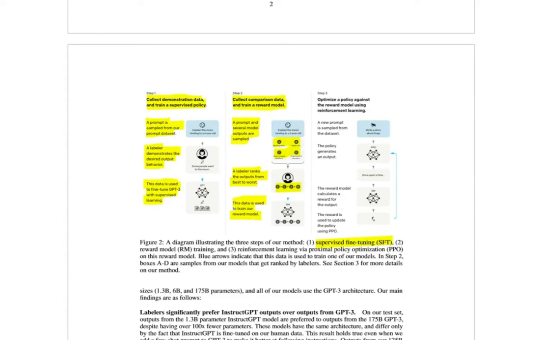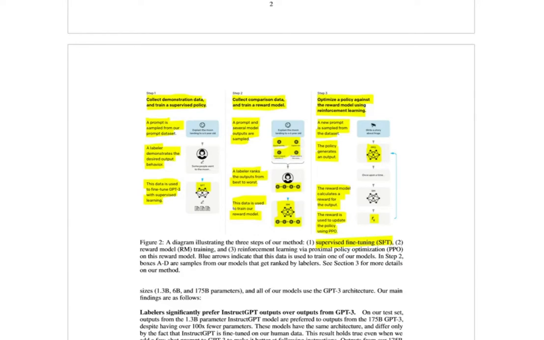A reward model which will be used in step 3, where they optimize the policy against the reward model using reinforcement learning. So basically they use this model here to further fine-tune the model. Okay, and in this one they select a new prompt from the dataset. The policy generates an output. The policy, which in our case is the large language model, the one from here which was supervised fine-tuned, and then using the reward model from here, you calculate a reward for the output. So the one here. And then you use this reward to update the policy, which is the large language model,